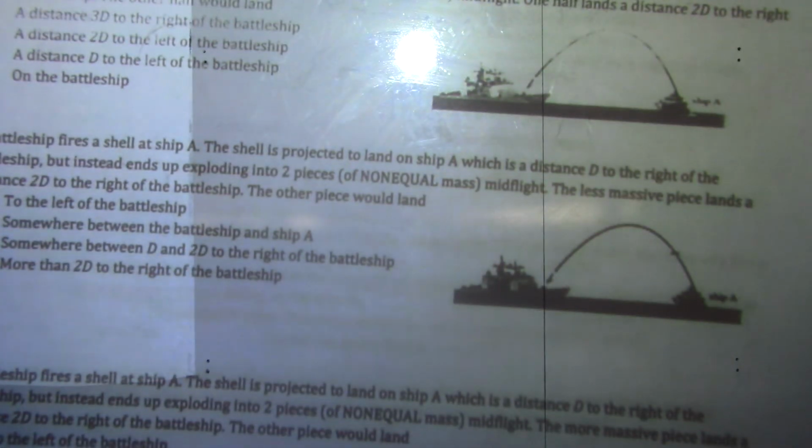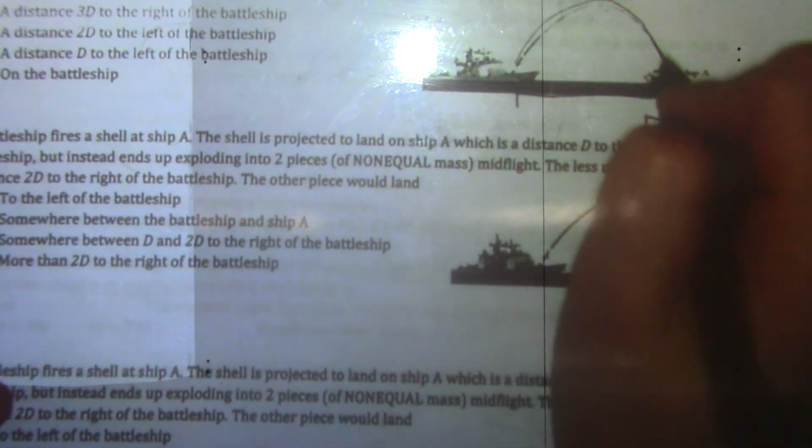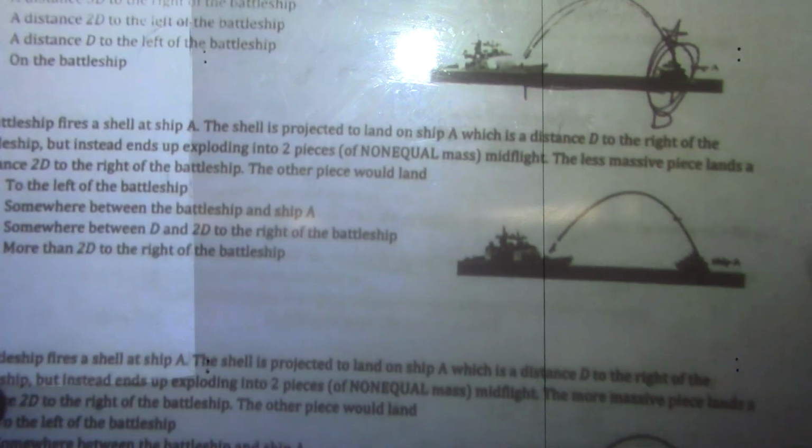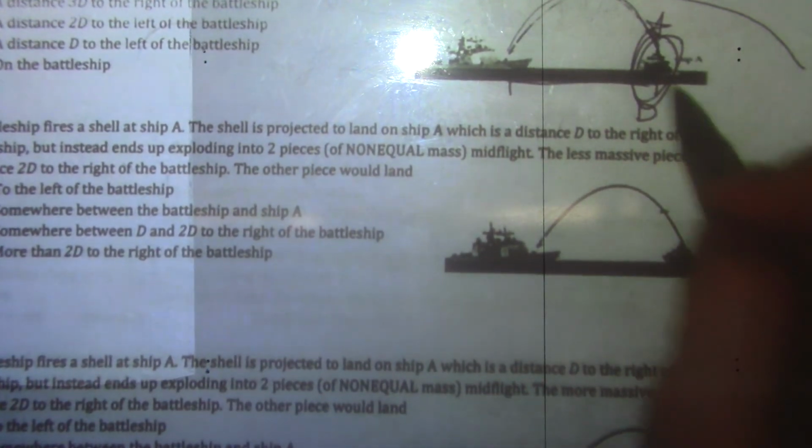A battleship fires a shell at ship A. This is a distance D. So ideally, it would land right here. This is like your target, right? What happens is that instead they explode and half goes over here at a distance